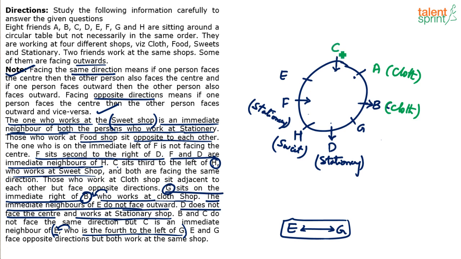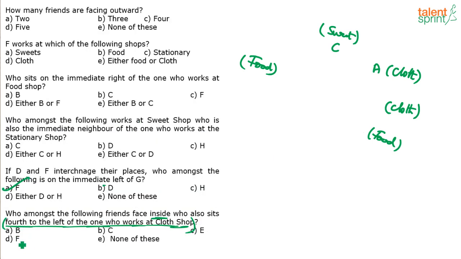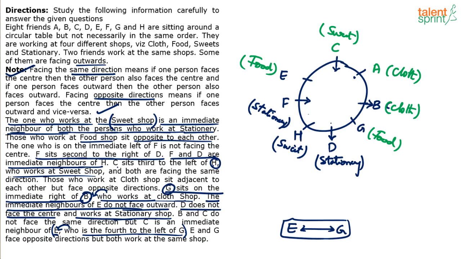And I think C came here. C was in sweet shop. Good memory I have, right? Obviously, E and G were in food shop. For some reason, I remember this. So the question was, who is 4 to the left of the cloth shop?